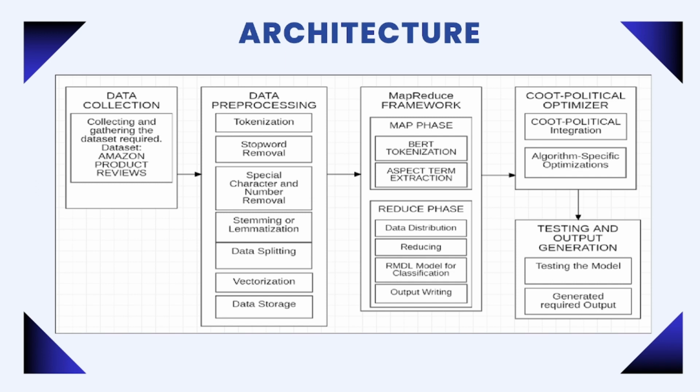Next is the output layer. Here, the data is stored in a designated format, potentially a database for future use. Next is testing and output generation. This block refers to the evaluation process where the model's performance is measured using metrics like precision, recall, etc.